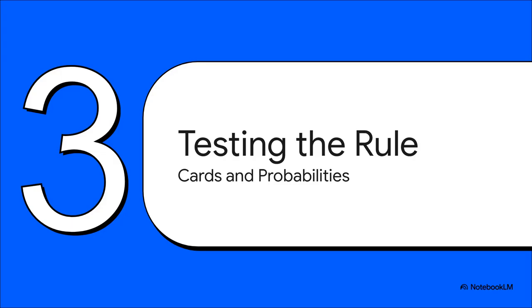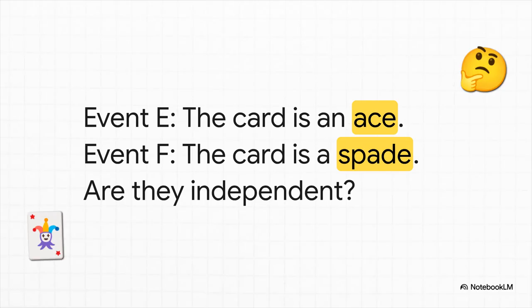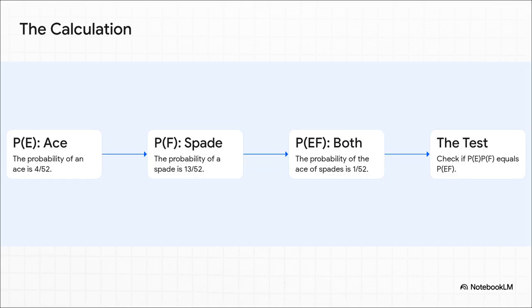All right, so theory's great, but let's see this thing in action. We're going to apply this rule directly to our card problem and see if our intuition was on the money. Okay, let's get formal. We'll define our events. Event E is the card is an ace, and event F is the card is a spade. The big question we need to answer with our new rule is, are these two events independent? We're just going to walk through this step by step.